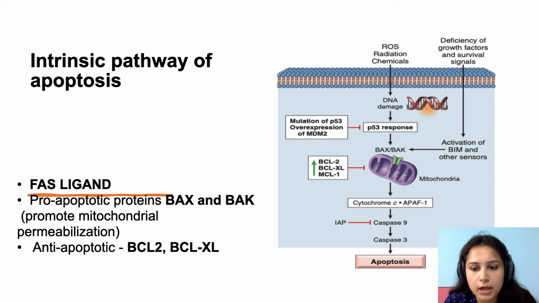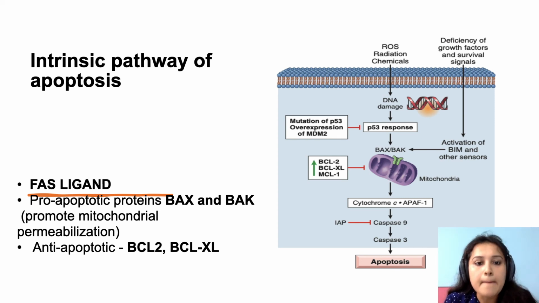Now the intrinsic pathway is activated only when DNA is damaged. Because of reactive oxygen species or some chemicals, radiation, if the cell DNA is damaged, what will happen? By molecules like BAX and BAK, it will cause an increase in permeability of mitochondria. And once permeability of mitochondria is increased, it will cause leakage of cytochrome C. When cytochrome C is leaked into the cytoplasm, it will cause activation of caspase 9. So caspase 9 will activate caspase 3, which is the execution cascade for apoptosis, and then the cell will undergo